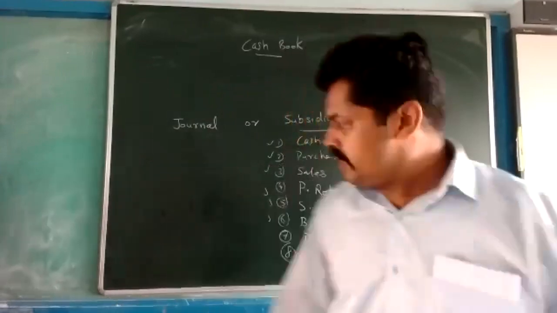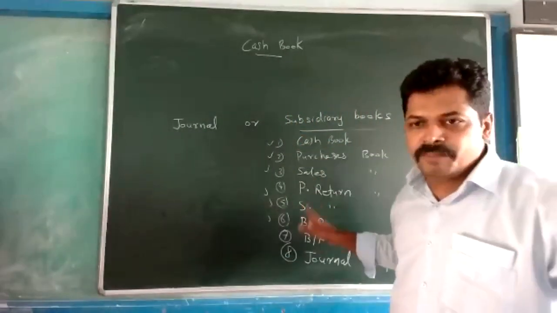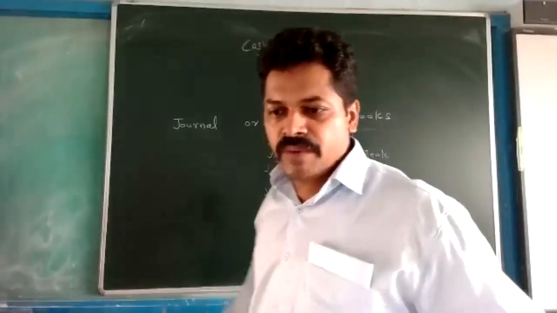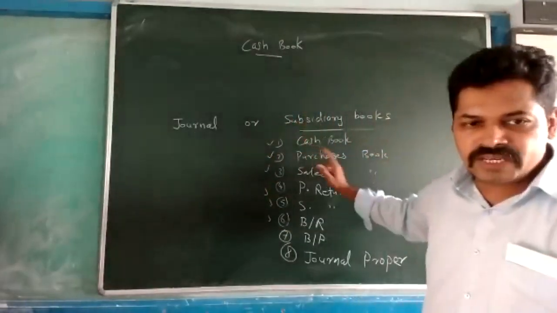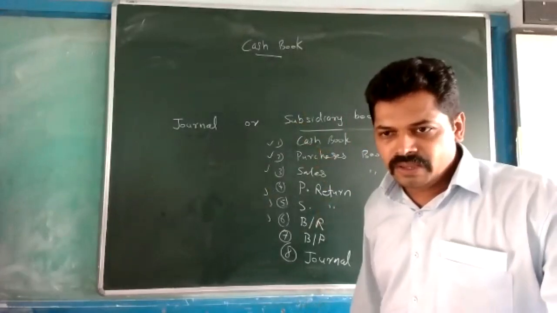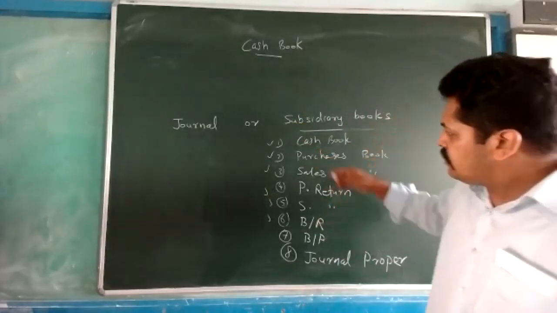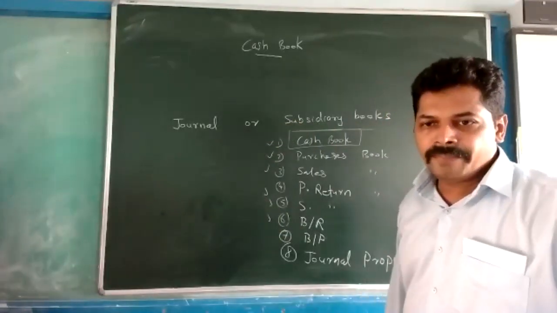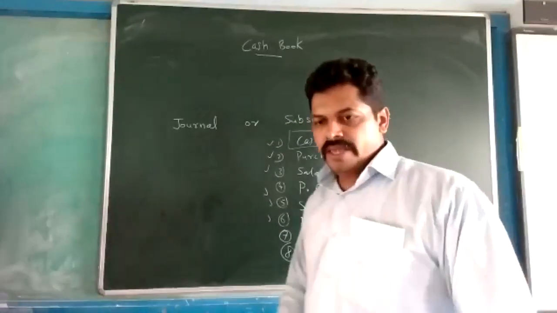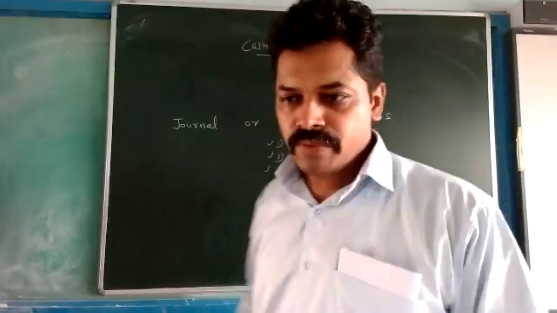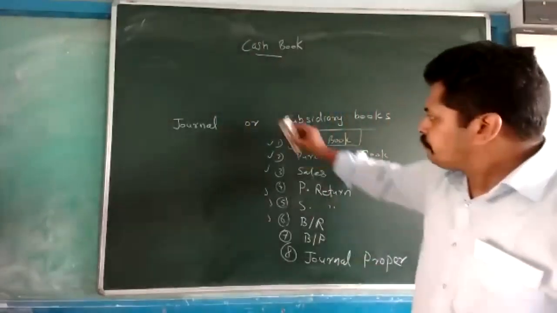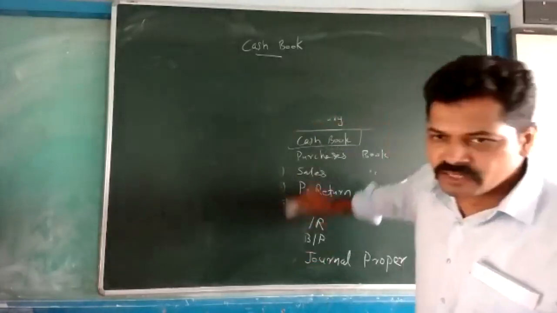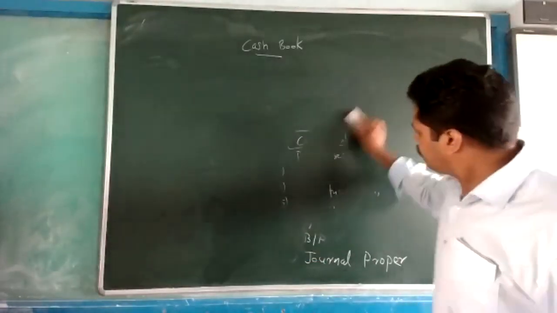The names of these different books are given in the beginning of this chapter. We are studying chapter number 7. In that it is given what the different subsidiary books are. You can see it later. Today we are studying the first one, the cash book. Then I am going directly to the cash book. Cash book is one of the subsidiary books.